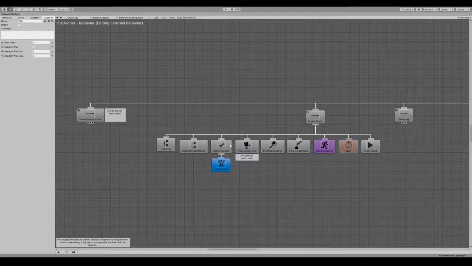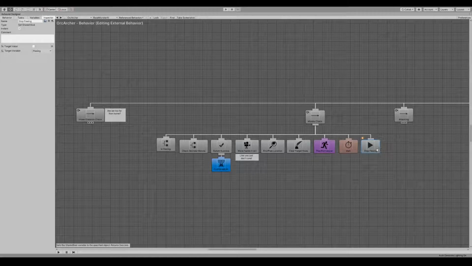One thing I was thinking of, if I had some other animations, you could put in a quiver animation if you had something like that. So he would wave his hands in the air, run away, get to his endpoint, sit there, quiver in fear for a few seconds, whatever, and then keep on moving. And the last thing we do is basically just say, well, we've stopped fleeing now.